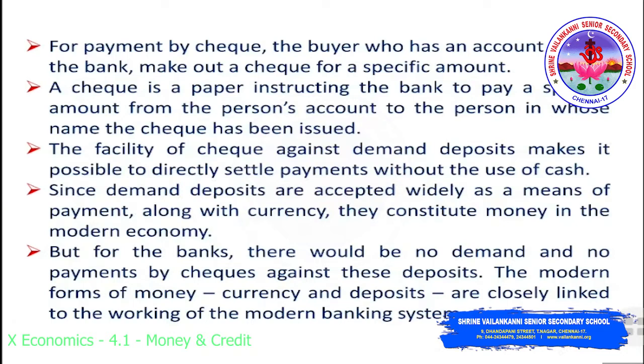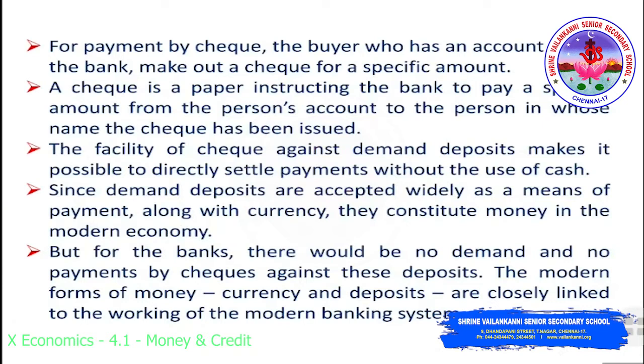For payment by check, the buyer who has an account with the bank makes out a check for a specific amount. A check is a paper instructing the bank to pay a specific amount from the person's account to the person whose name the check has been issued.